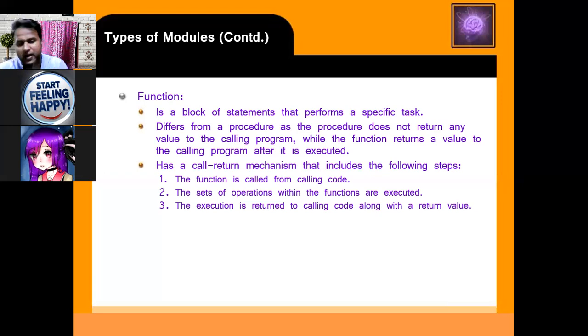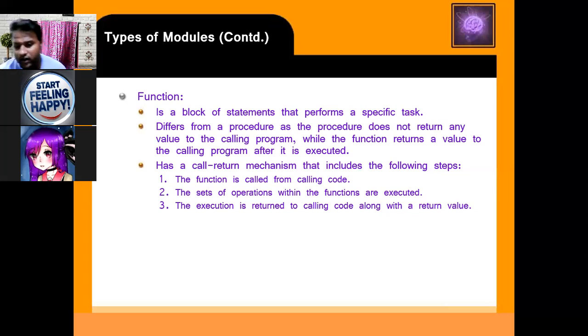Okay, the function is first called. So first of all, when you define a function, you have to call it in the main program, then it is executed. The set of operations within the function are executed. When you call the function, the information that you have passed to the function is also used. The execution is returned to the calling code.